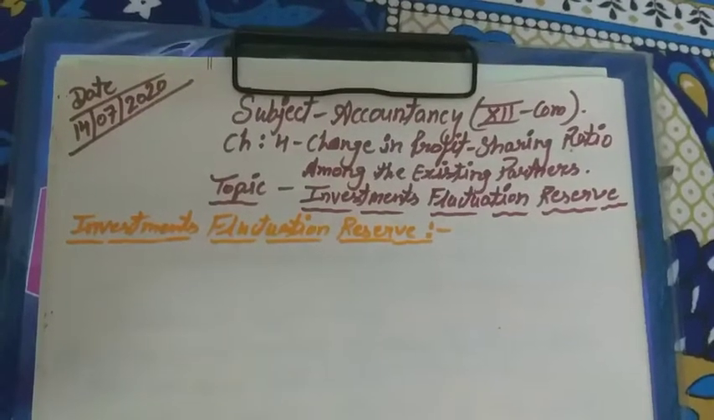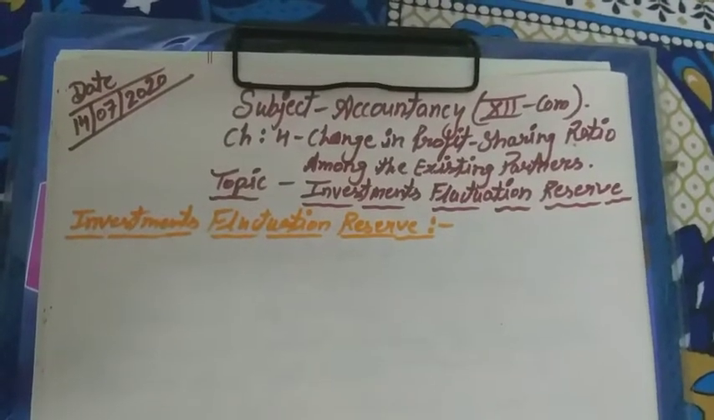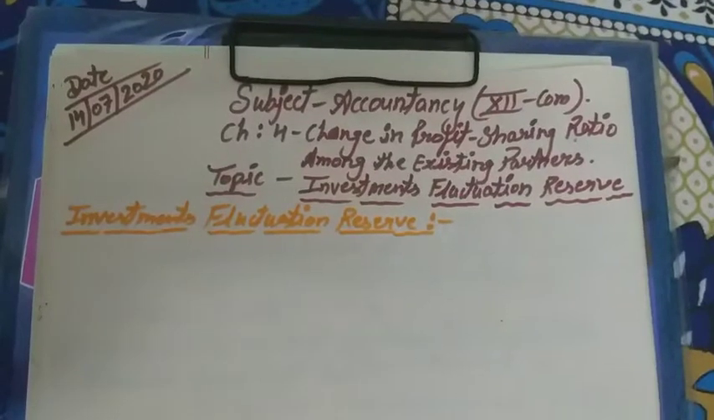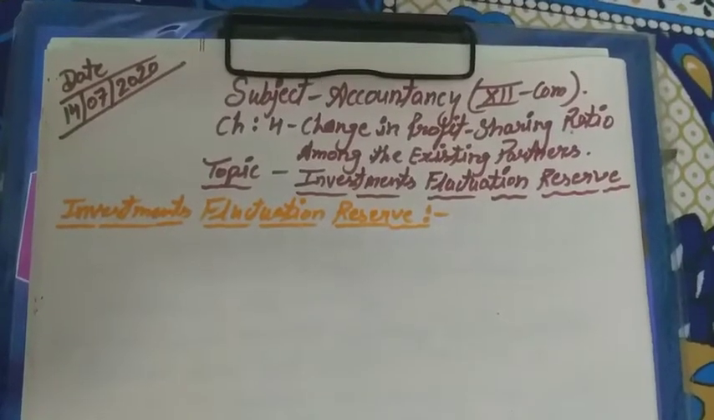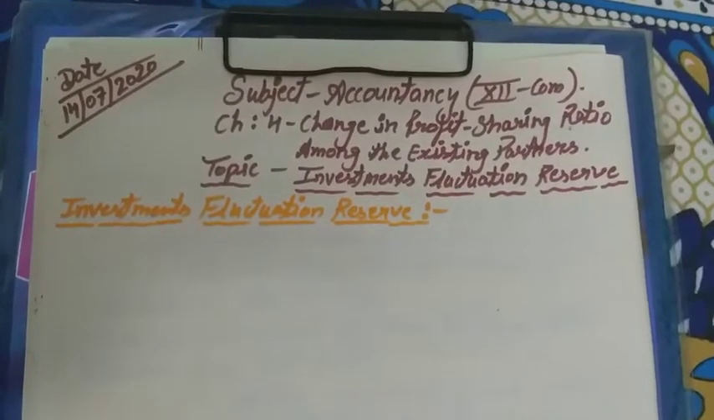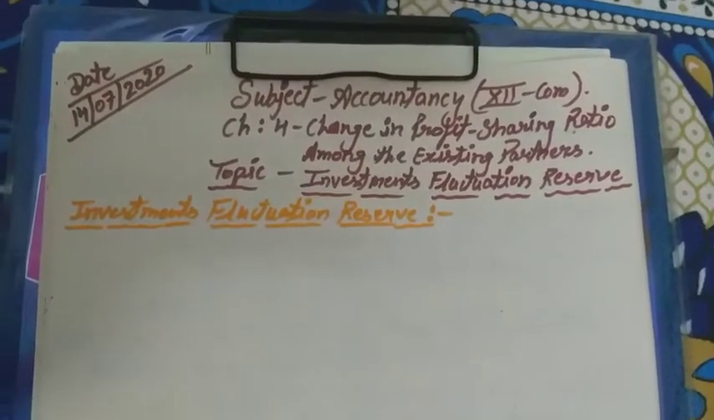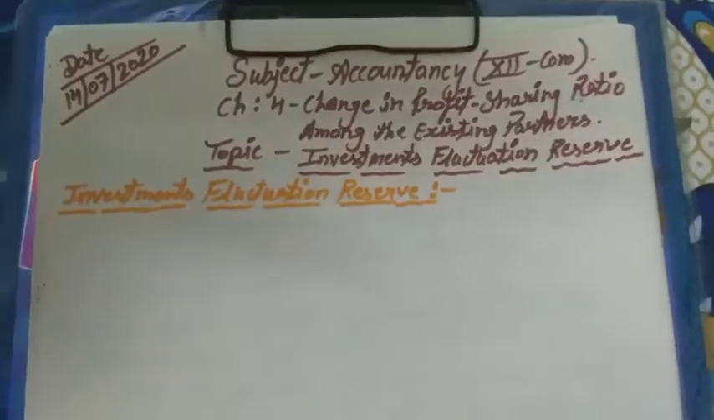These three reserves are more important. Why is it so? Because in this chapter as well as in the next chapters, investment fluctuation reserve and all the reserves are important. So now today we have the topic of investment fluctuation reserve.